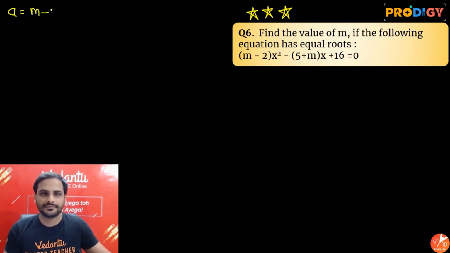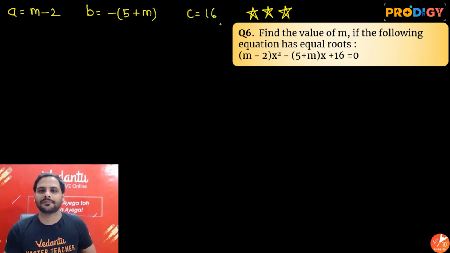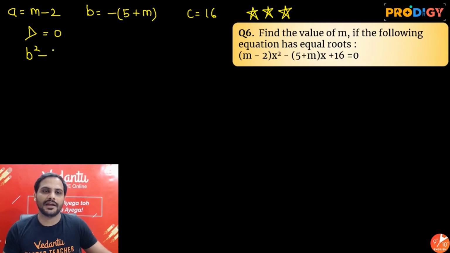Alright, so if I look at this equation, I can say value of a is m minus 2, coefficient of x square. Value of b is minus of 5 plus m. Alright, and value of c is equal to 16. Again equal roots, so I'll say discriminant is equal to 0. So b square minus 4ac is equal to 0.